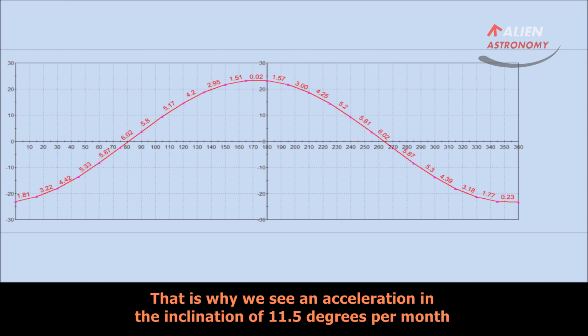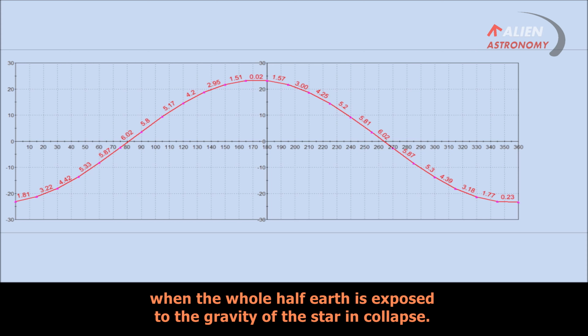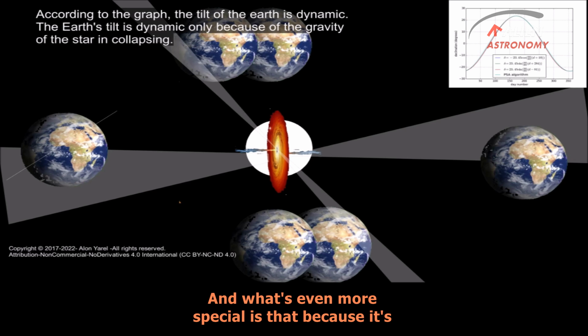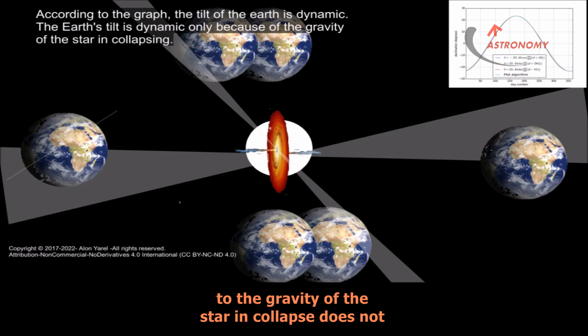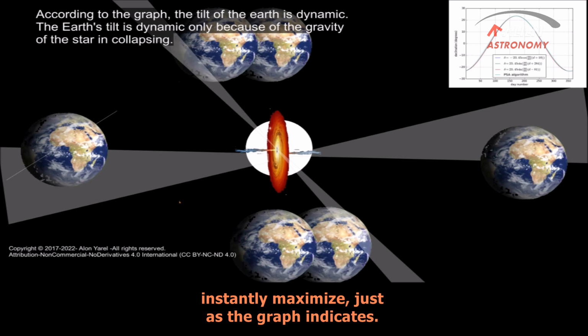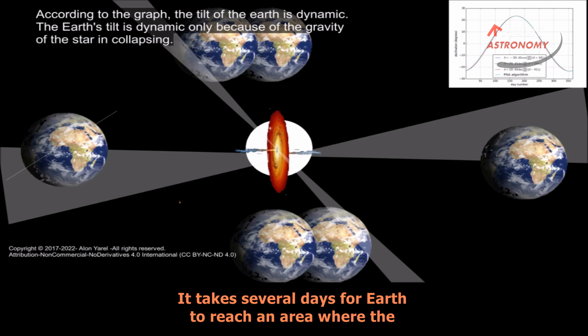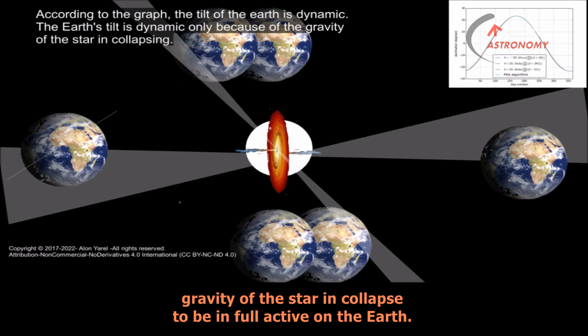That is why we see an acceleration in the inclination of 11.5 degrees per month when the whole half earth is exposed to the gravity of the star in collapse. And what's even more special is that because it's a black hole exit, the Earth's exposure angle to the gravity of the star in collapse does not instantly maximize, just as the graph indicates. It takes several days for Earth to reach an area where the gravity of the star in collapse is in full active on the Earth.